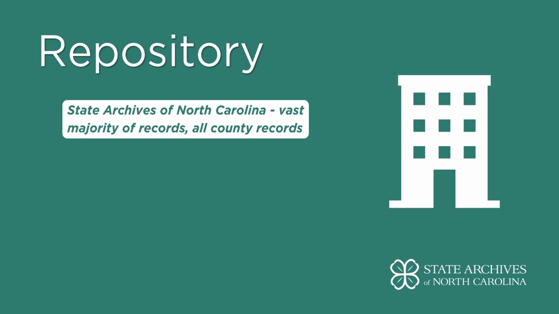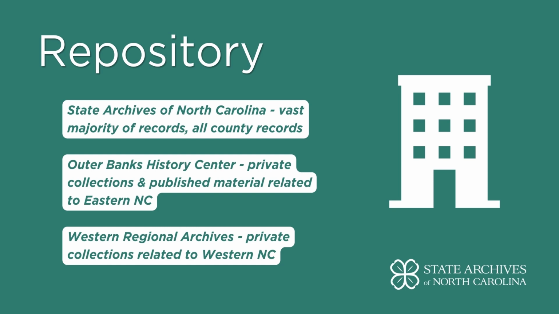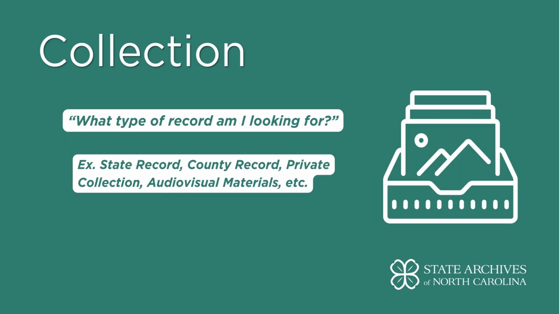The State Archives in North Carolina holds the vast majority of records in our holdings, especially those related to genealogy, as it holds all county records. The Outer Banks History Center collects and preserves private collections, maps, and published material related to Eastern North Carolina. Similarly, the Western Regional Archives collects and preserves private collections related to Western North Carolina. In particular, they hold the records of Black Mountain College.